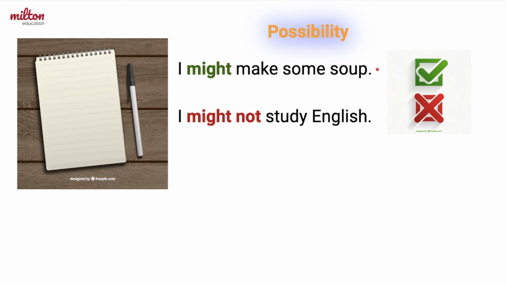I don't know because maybe I don't have the time or the ingredients to make the soup. We say I might not study English. It depends on if I feel better or not. Just like with the other modal verbs, it's the verb plus the main verb. So might, make. Might not, study. Finally, we're going to talk about some questions that use these modal verbs.